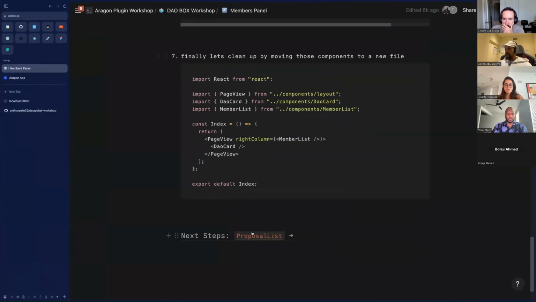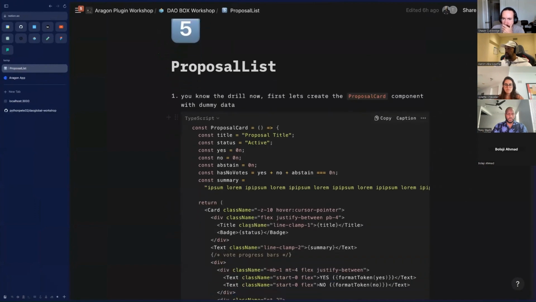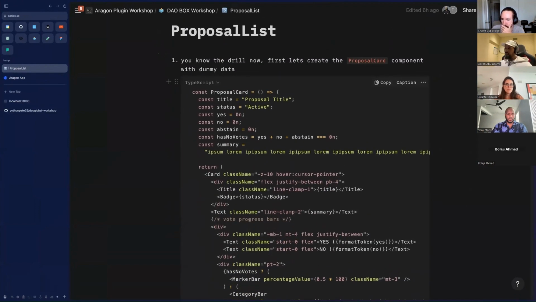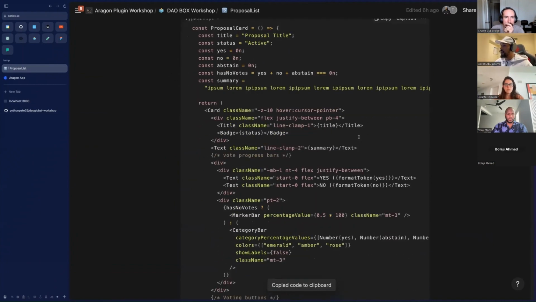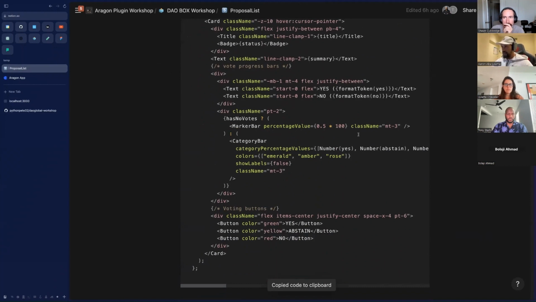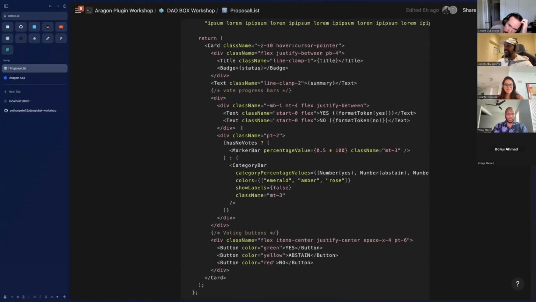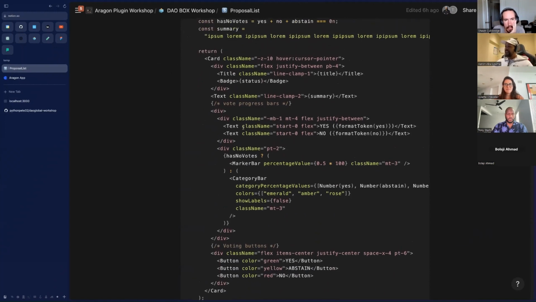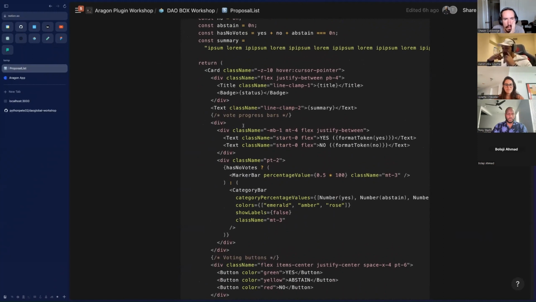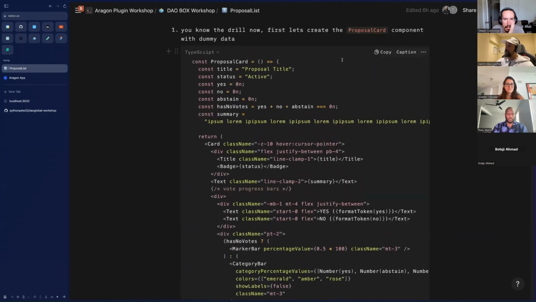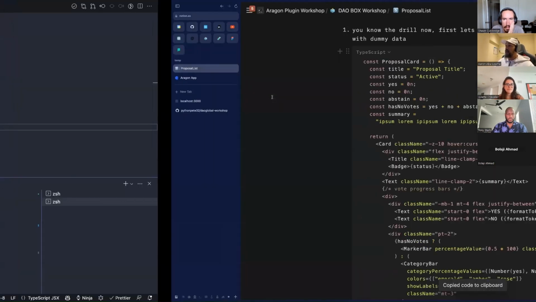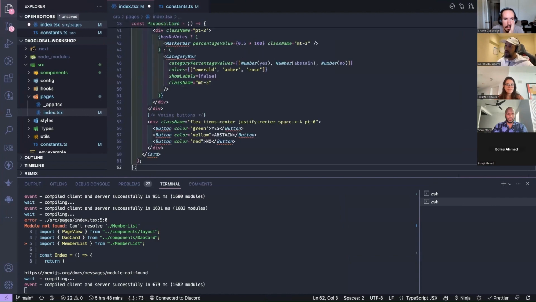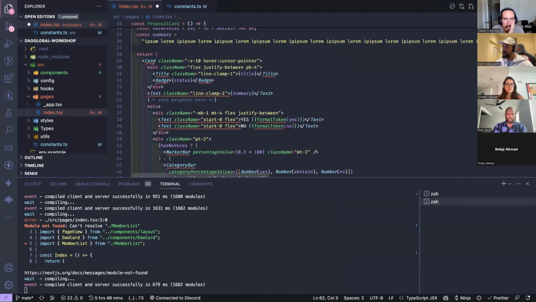Okay, yeah. And now we're going to list out some proposals, right? So this is a bit of a bigger component. I know everyone's a bit different. I'm obviously not a front-end developer, I'm more of a back-end person, right? But I don't like to have all of the hooks and the presentation stuff stuffed into one component because it makes it really difficult for me to see, right? So it's just going to render out a proposal card, with all the information about a particular proposal.